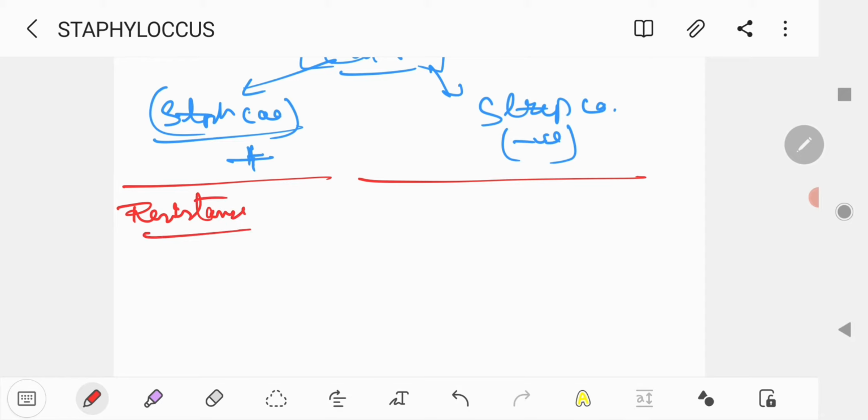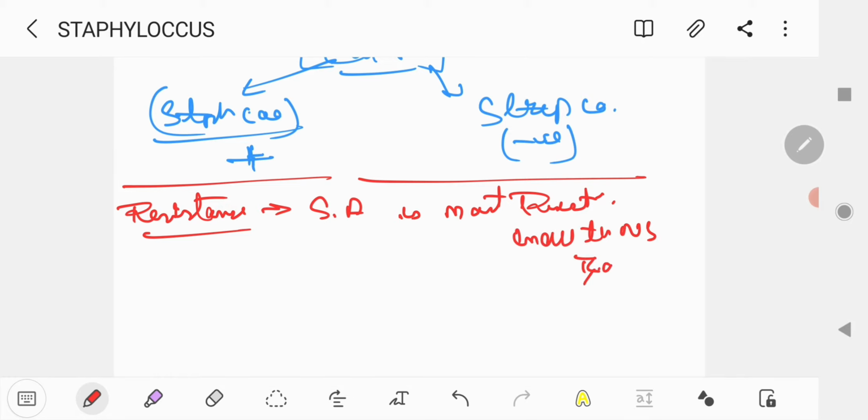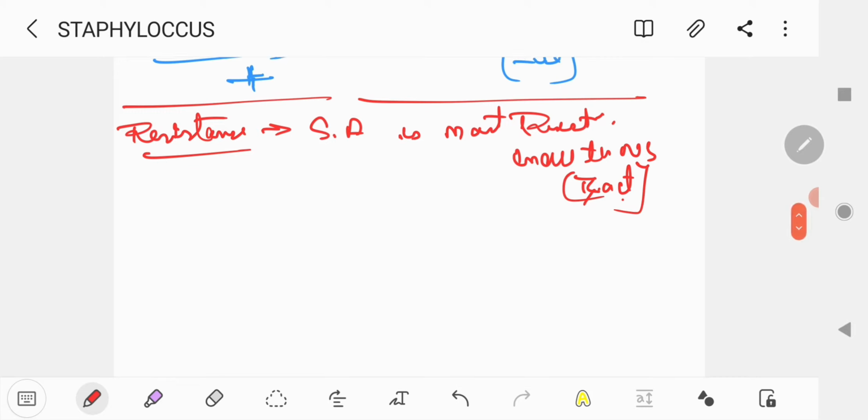So what we can see in the resistance, Staphylococcus aureus is the most resistive. Most resistive in all the non-sporing bacteria.